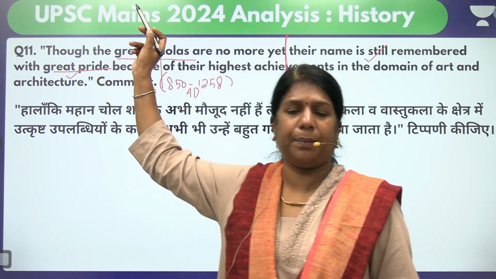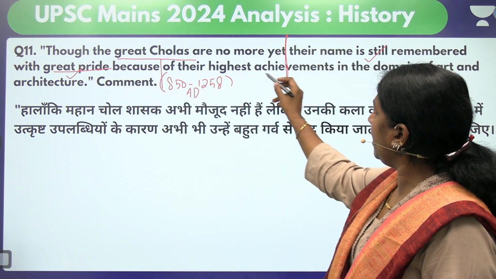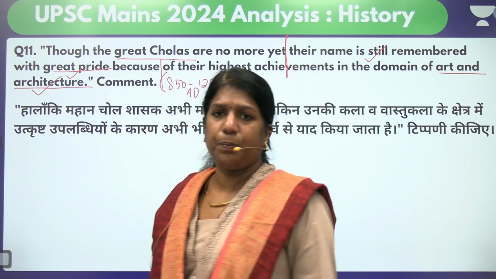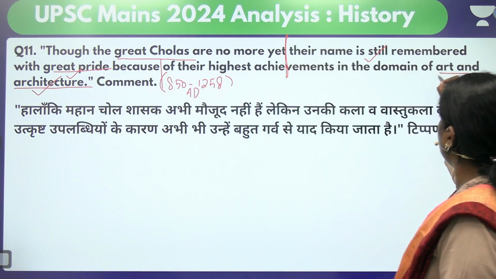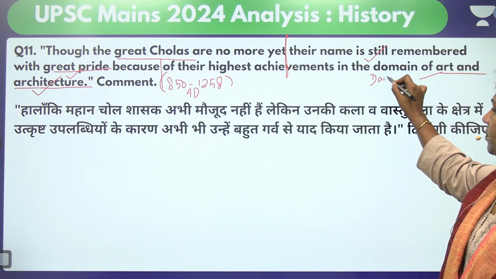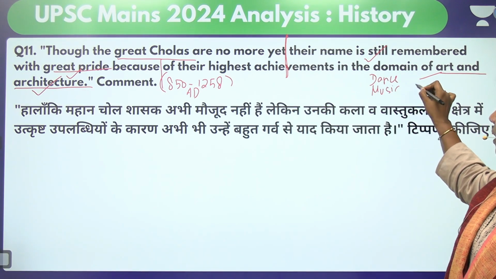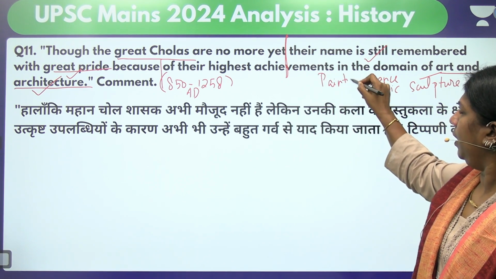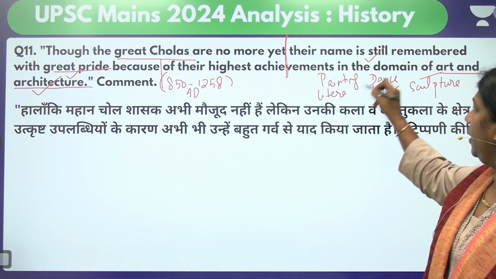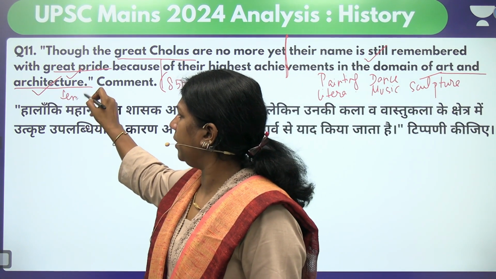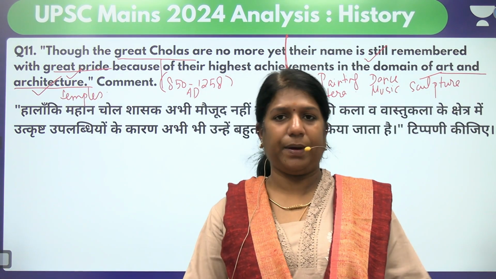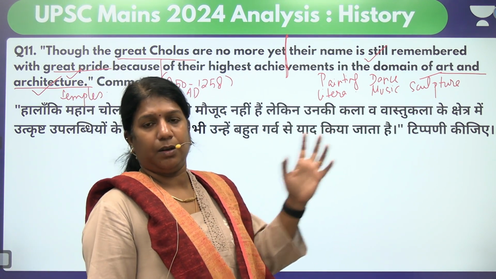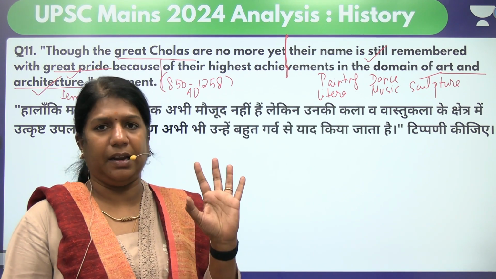Of course, we have a very big pride on the Cholas because of their highest achievements in the domain of art and architecture. Again, UPSC says hitting on art. So art includes here dance, art includes music, art includes sculpture, art includes paintings, art includes literature. Then, of course, architecture, we talk about the temple. See, it's a big question. It's a very easy question, I would say. And it's a very interesting question because these are all dealt in an orderly way in detail.